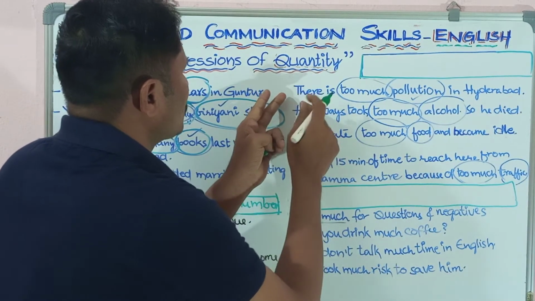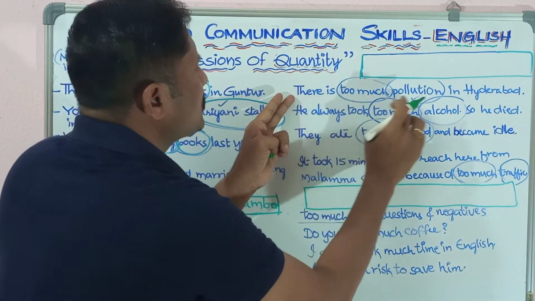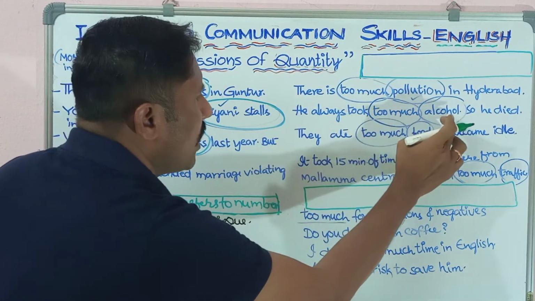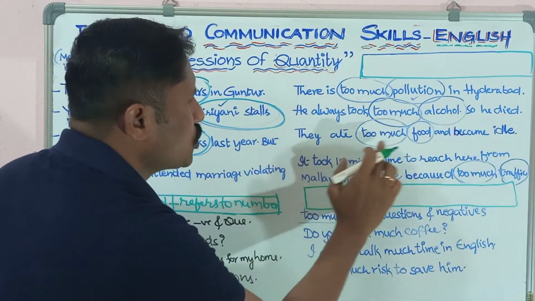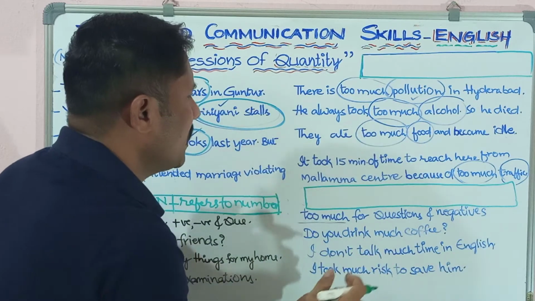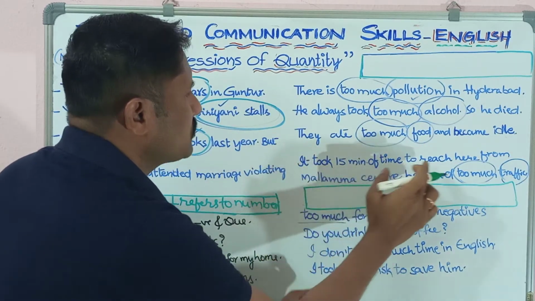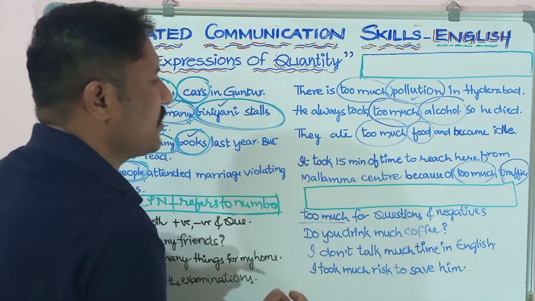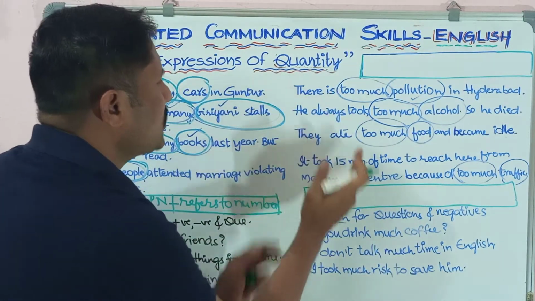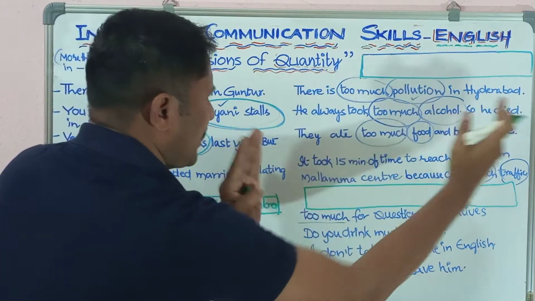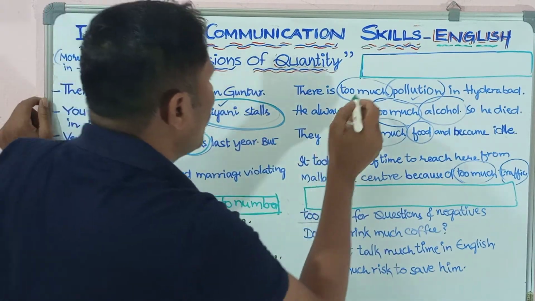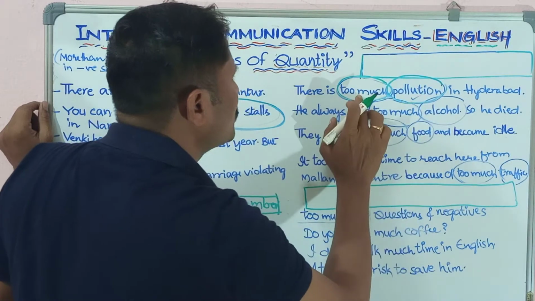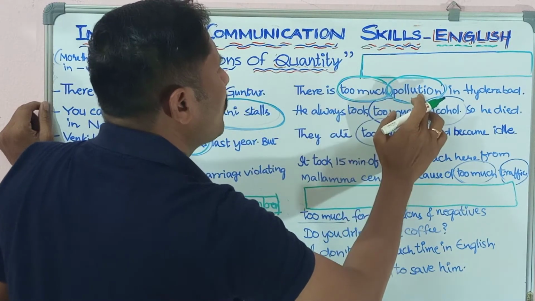Look at this. There is too much pollution in Hyderabad. He always took too much alcohol, so he died. He ate too much food and became idle. It took 15 minutes to reach here from Mallamma Center because of too much traffic. So when we observe all these four sentences on the right side, too much is used with too much pollution, too much with an uncountable singular noun.